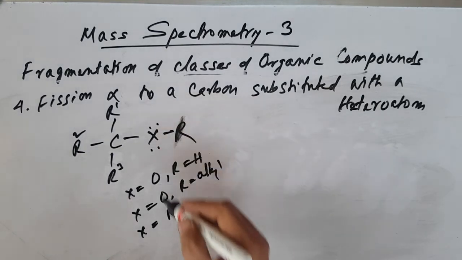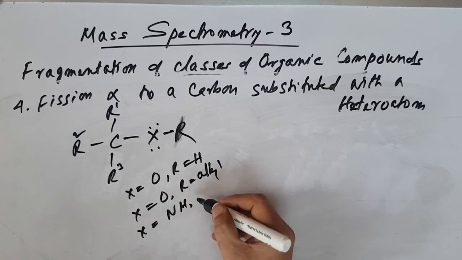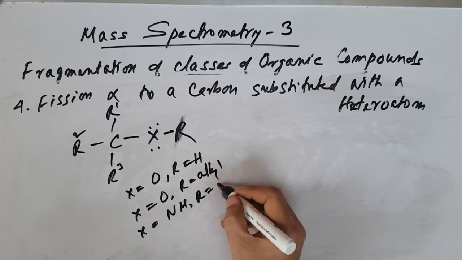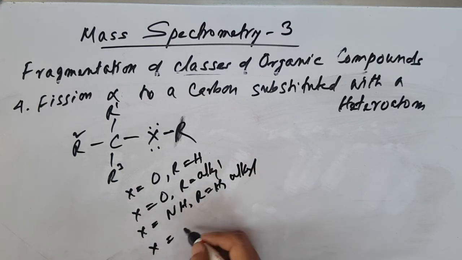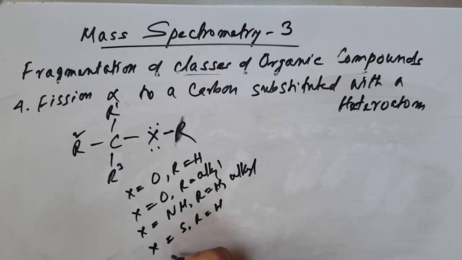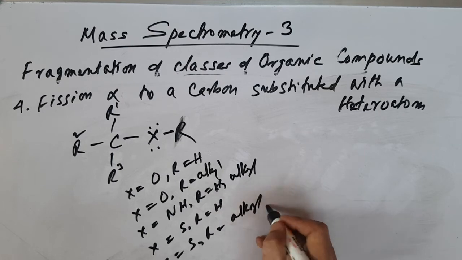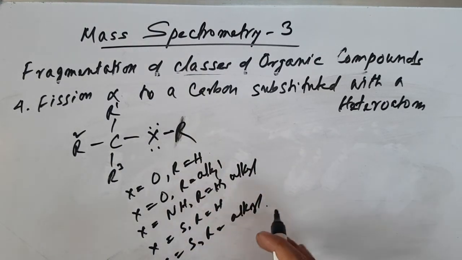You can apply this to NH, and then we have amines. R can be hydrogen or alkyl, then we have amines. Then X can also be sulfur. R equal to hydrogen gives thiols, and X equal to sulfur with R equal to alkyl gives thioethers, like this. So many things, so we can discuss this together in a group.